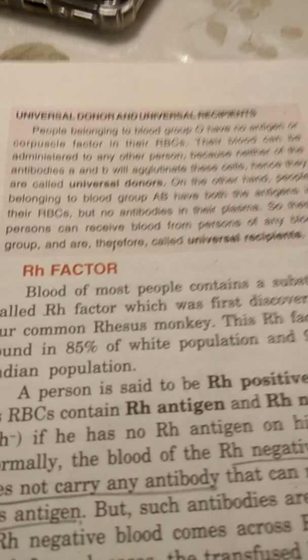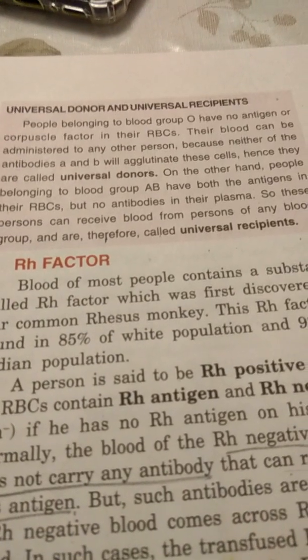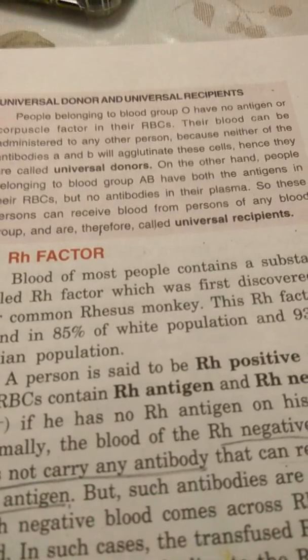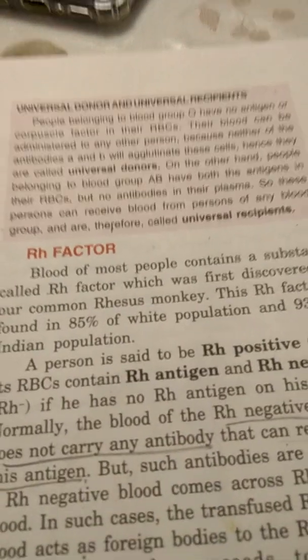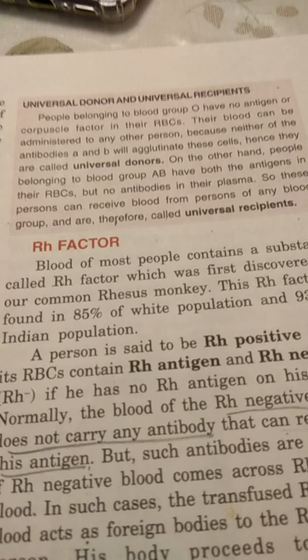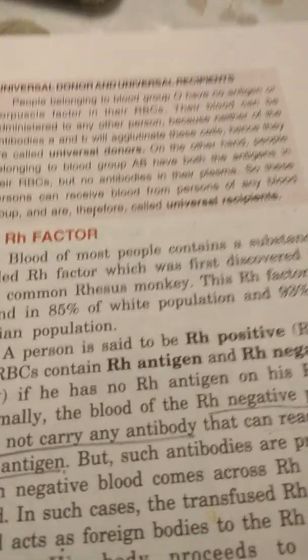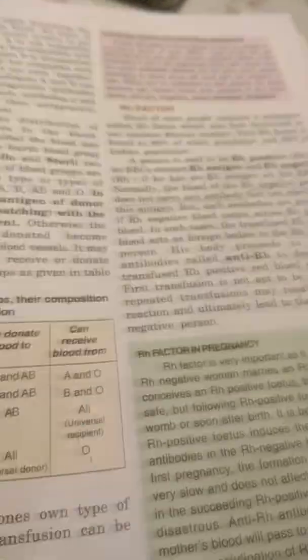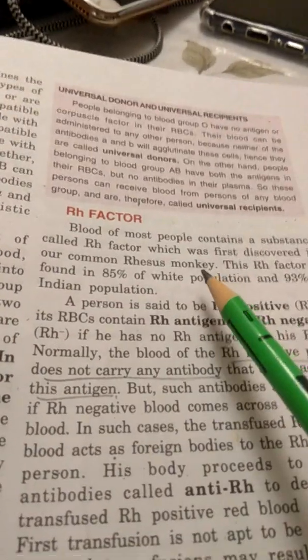On the other hand, people belonging to blood group AB have both the antigens in their red blood cells but no antibodies in their plasma. So these persons can receive blood from persons of any blood group and are therefore called universal recipients. The second factor which is considered during blood transfusion is the RH factor.